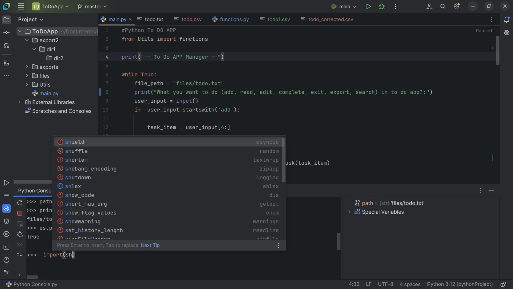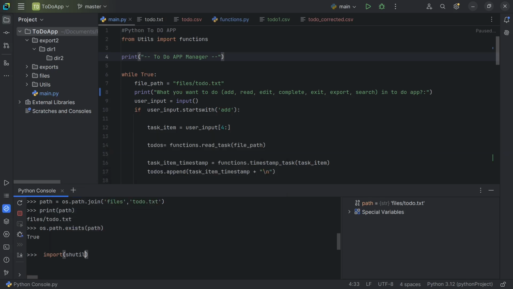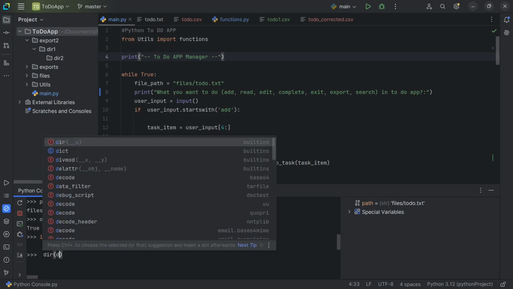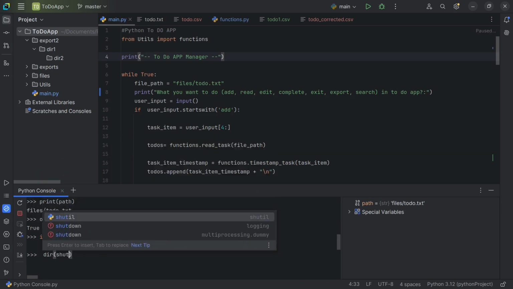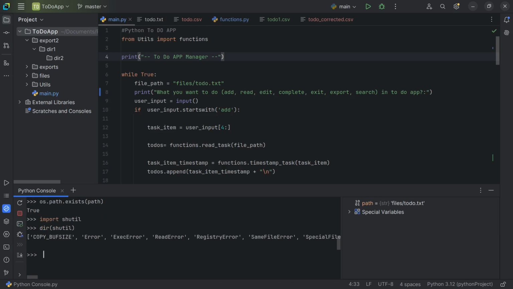Import shutil, and then let me run dir on shutil. These are some of the functions available inside it: we have copyfile, copytree, disk_usage, copy.